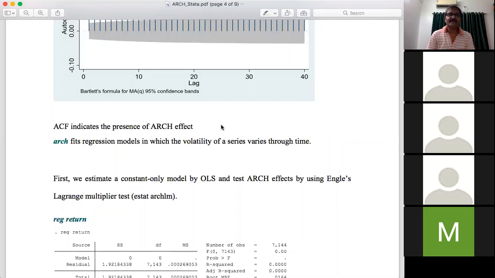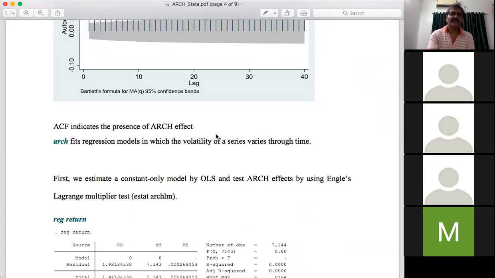And in finance, variance of the stock price or variance of the return simply indicates the risk. So risk is not constant. Risk changes over time. So we need to analyze the behavior of the risk.